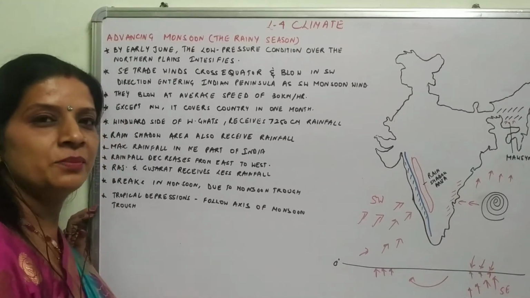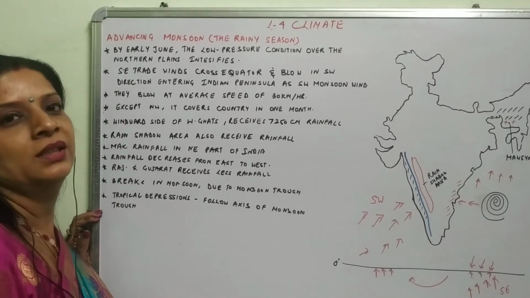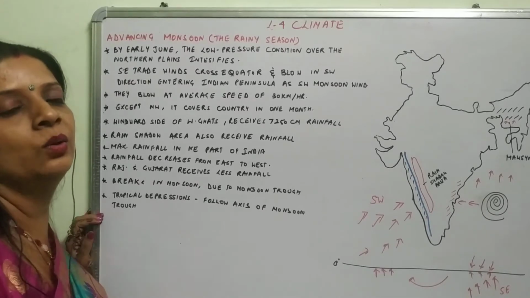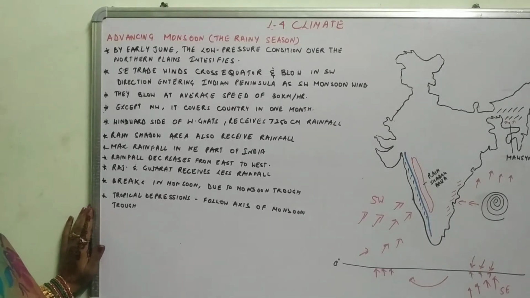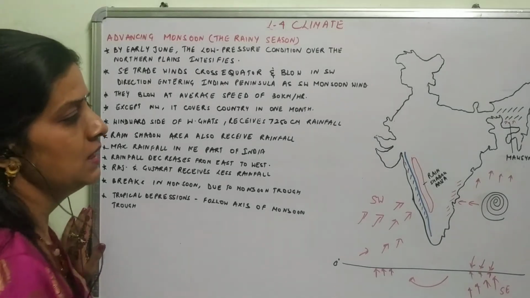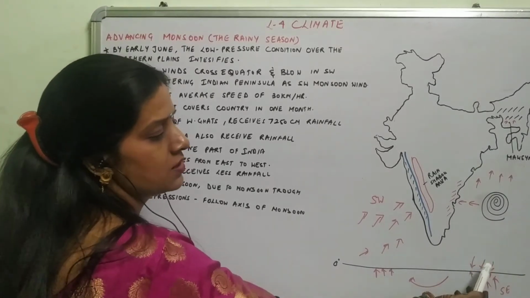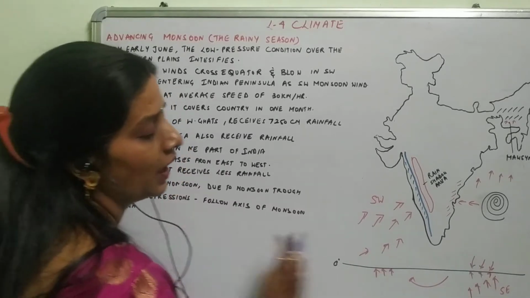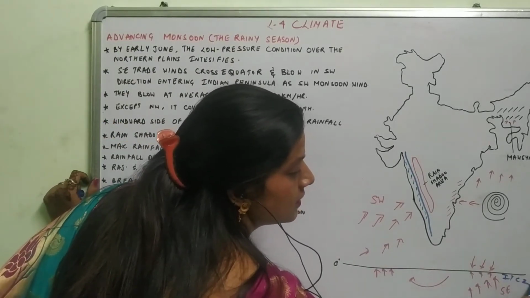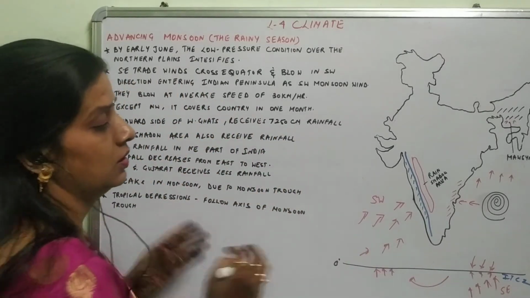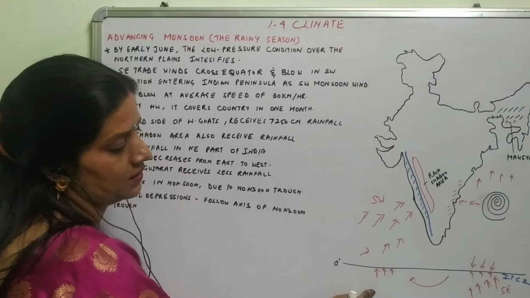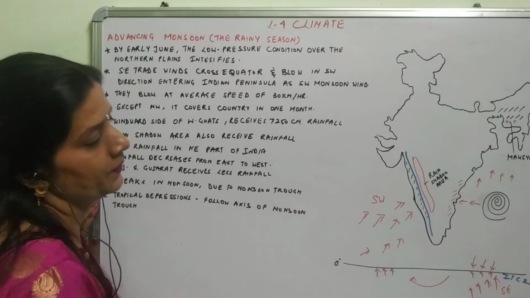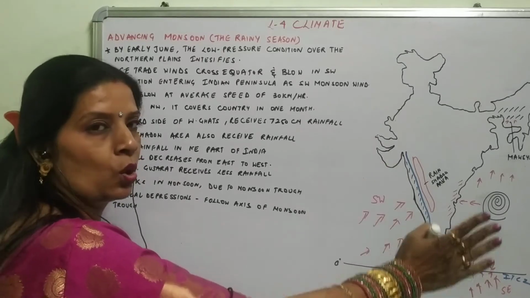Hello children, let's begin with the topic of the advancing monsoon, that is the rainy season of the climate chapter. Already I have told you how the monsoon arrives in India. It is all due to the southwest monsoon winds. The southeast trade winds and the northeast trade winds reach the equator. They join there and form the ITCZ. Then these winds, due to Coriolis force, turn towards this side, cross the equator, and move towards India as the southwest monsoon winds. These winds bring rainfall almost all over the country.